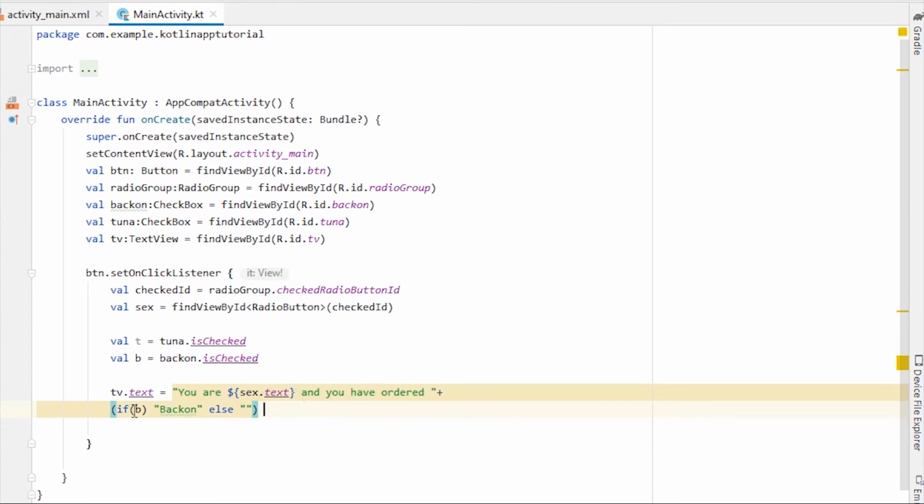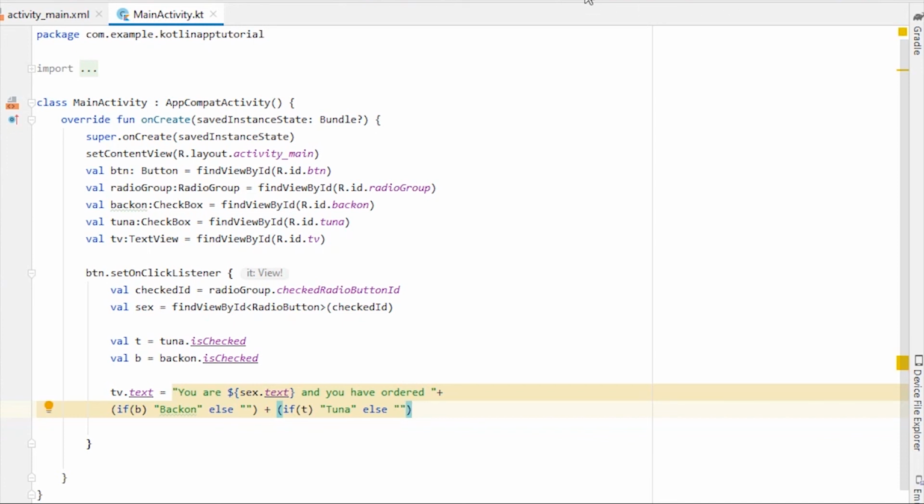So if b is true, if bacon is checked, we'll write bacon, and if tuna is checked, or t is true, we'll return tuna. Else, if t is false, just return an empty string.